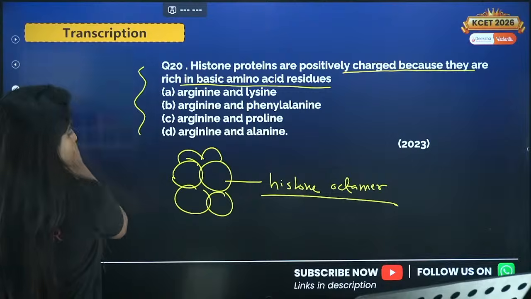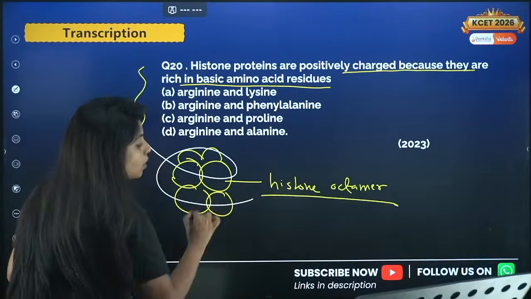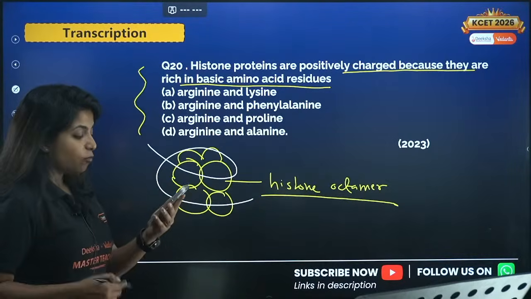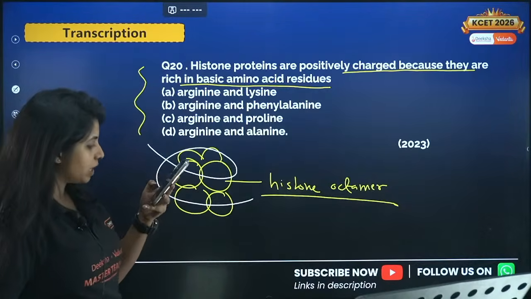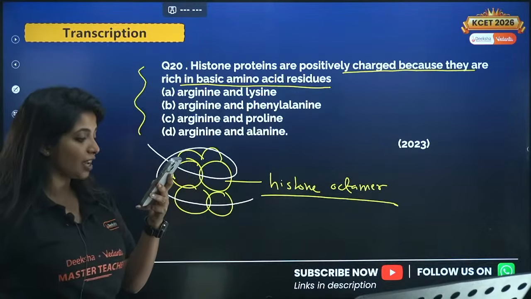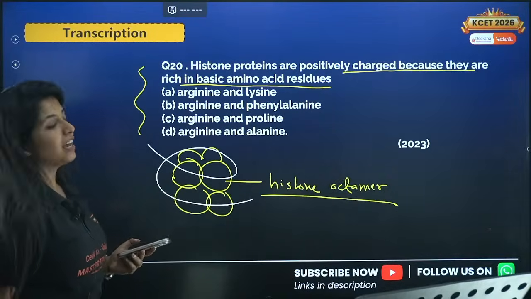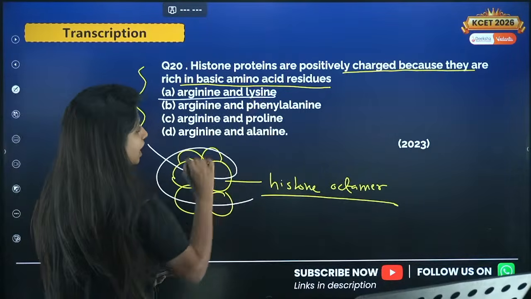And the DNA is wrapped around the histone octamer twice. Why do you think it is able to wrap around? So Prachi says the answer for this question is 20A. Okay, all of you, Bhagyashree, Manjunath, Aishwarya, Sanika, are saying A, and you are correct. Why A? Why arginine and lysine?